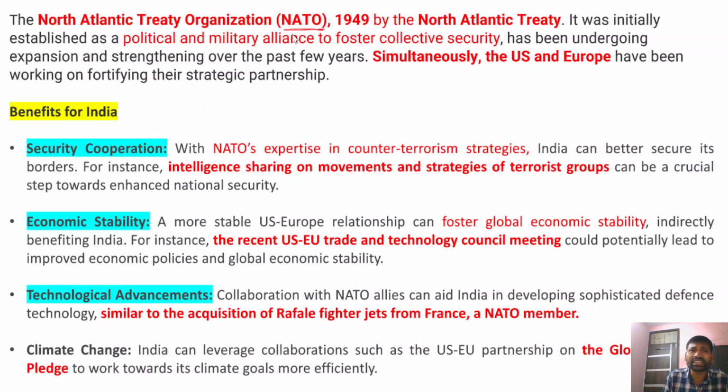it was initially established as a political and military alliance. So why was it established? It was established to foster collective security in the transatlantic region. This includes the US and Canada and Western European countries. Now, Eastern European countries are also largely part of the NATO grouping.